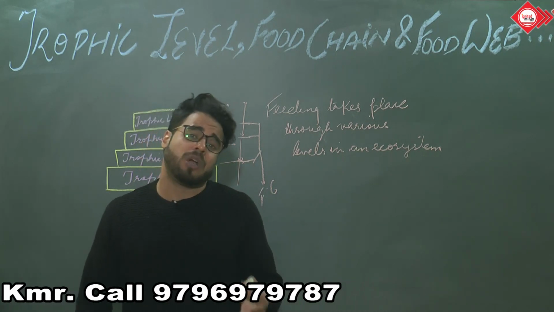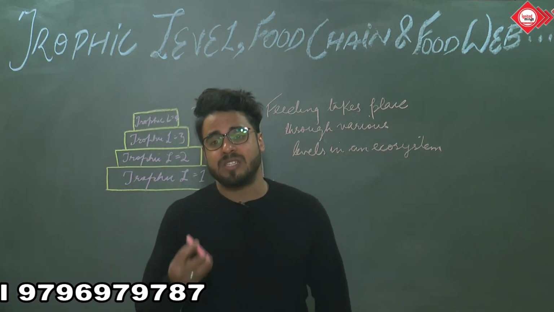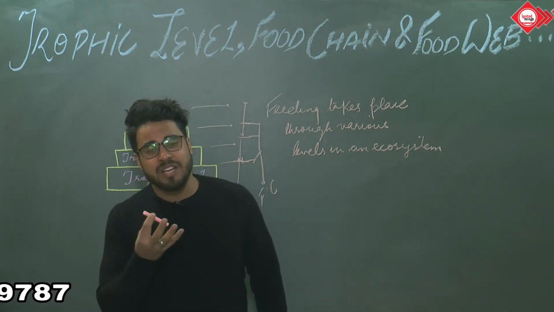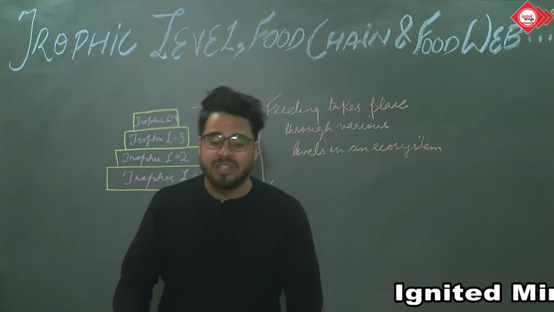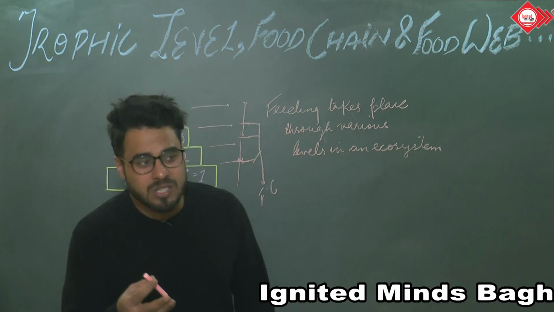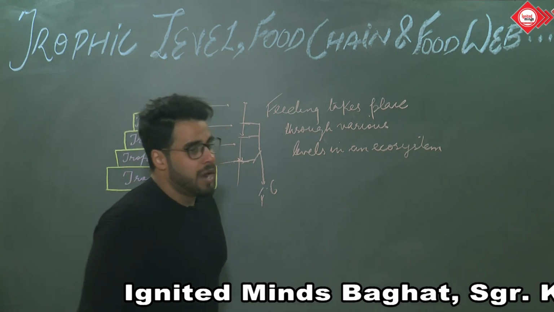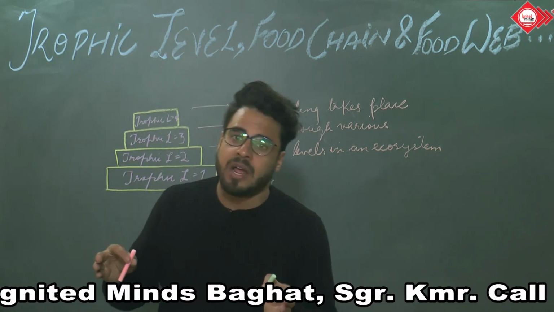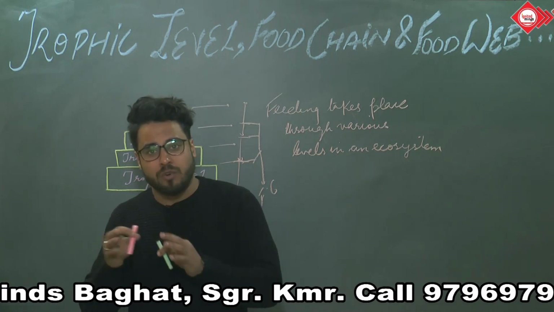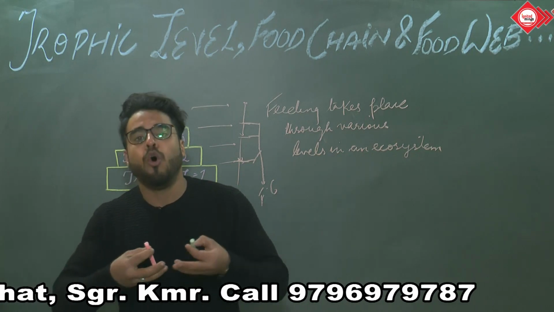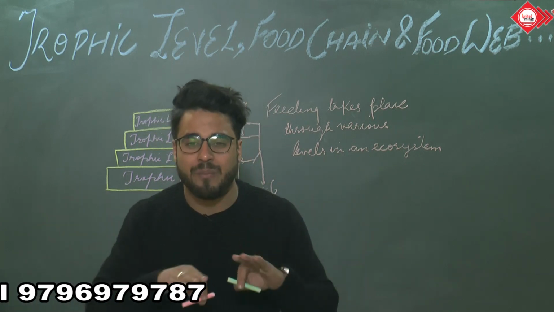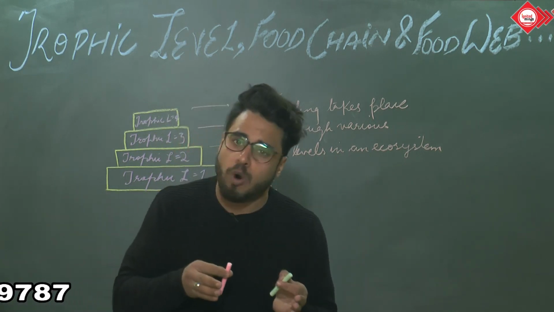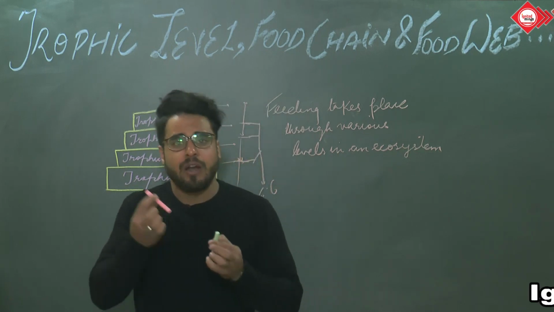We can say, if we talk about Yellowstone National Park, this national park is in the US, North US, and what happened there was that there were wolves. Wolves are considered a carnivore, and these wolves were removed. Once the wolves were removed from Yellowstone National Park, the whole surface was reduced to just barren land by the increasing population of deer and elk.